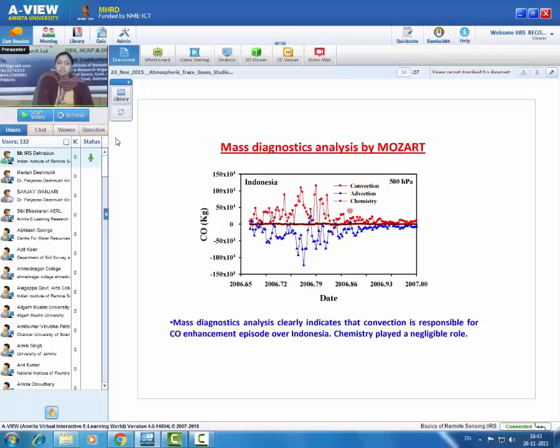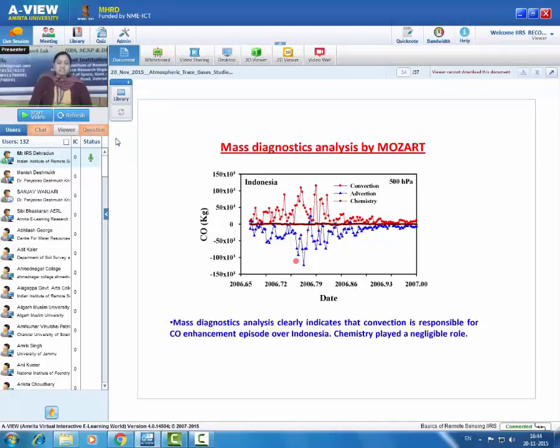The contribution of convection is positive, whereas the contribution of advection is shown negative. So this indicates that because of the convection process, carbon monoxide is increasing at 500 hectopascal, whereas because of the advection process, the amount of carbon monoxide is decreasing over this region.